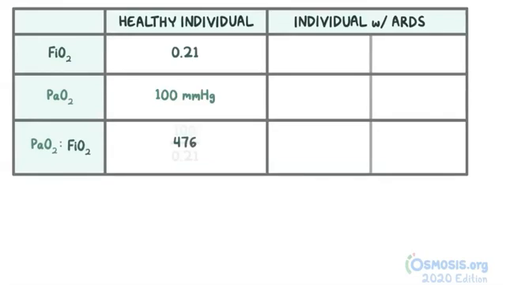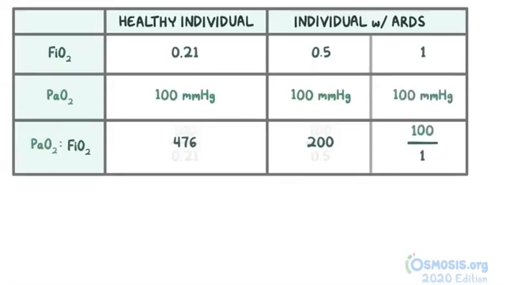Now, an individual with ARDS may require an FiO2 of 0.5 to achieve a PaO2 of 100. So that would be 100 divided by 0.5, or 200. And if the individual with ARDS needed a higher FiO2, say 1, then their ratio would be only 100.